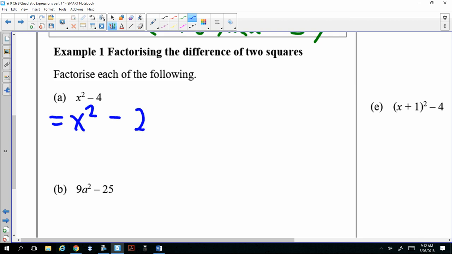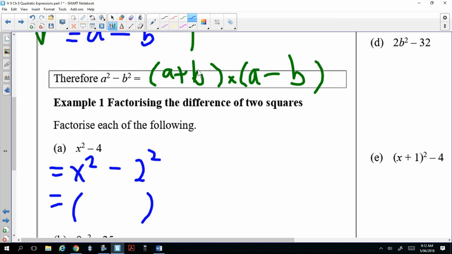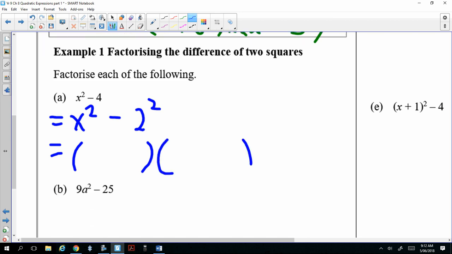2 squared, yes? So, when we do the factorization, using the formula I just wrote, a plus b, a minus b, we're going to write x plus 2, x minus 2. Get it? Alright, so it's very easy to factorize difference of two squares, because all you have to do is write the first term as a square minus the second term 4, which is 2 squared. Whatever the number being squared gets placed inside the bracket, x plus 2 or x minus 2. Alright? Okay, let's do another one.